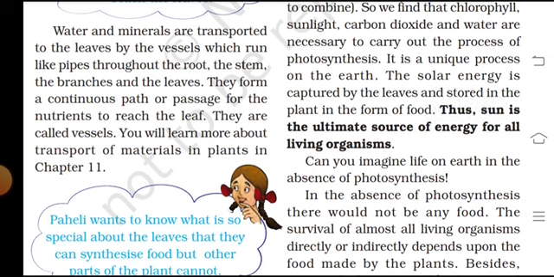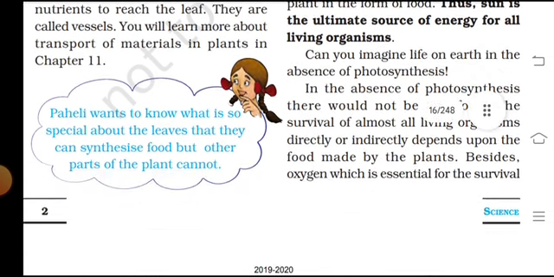It is a unique process on the earth, and the solar energy is captured by the leaves and the stems of the plant in the form of food, and the sun is the ultimate source of energy for all living organisms.